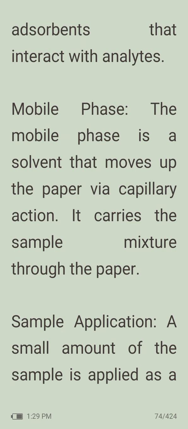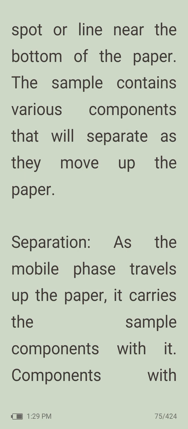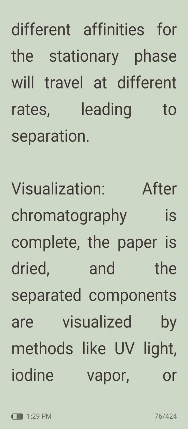Then sample application. A small amount of the sample is applied as a spot or line near the bottom of the paper. A sample contains various components that will separate as they move up the paper. Then separation. As the mobile phase travels up the paper, it carries the sample components with it. Components with different affinities for the stationary phase will travel at different rates, leading to separation.